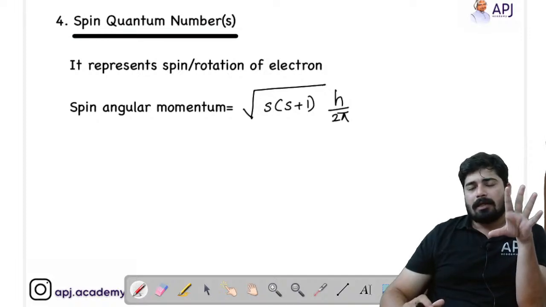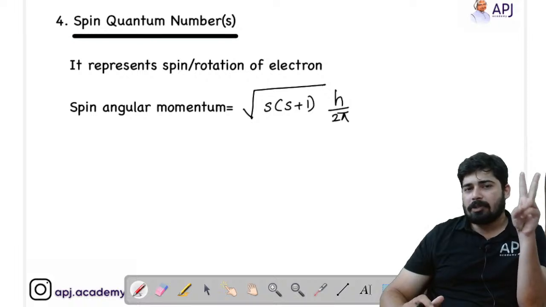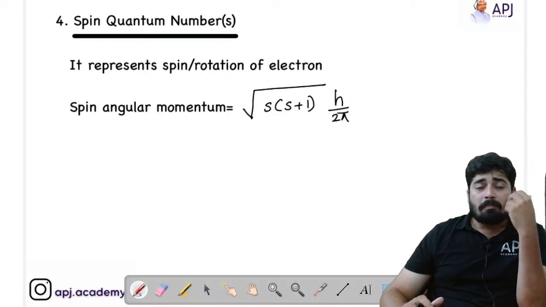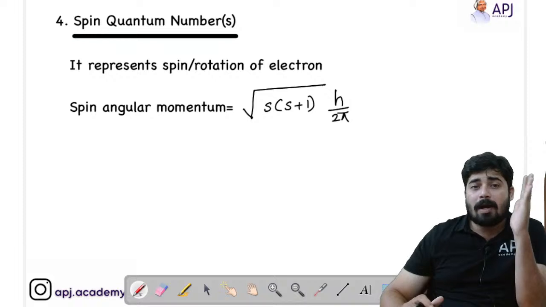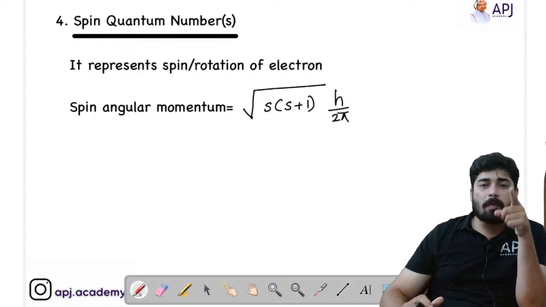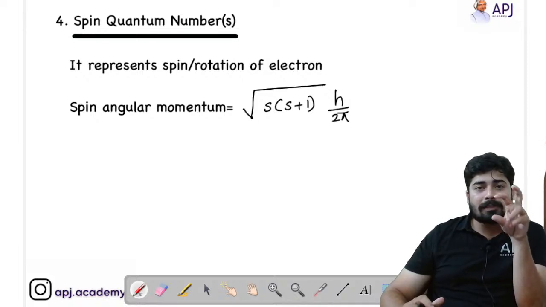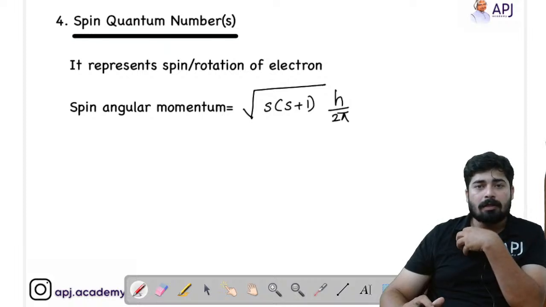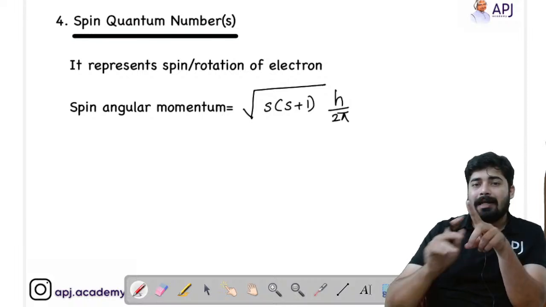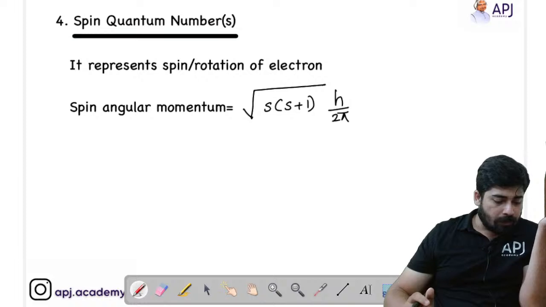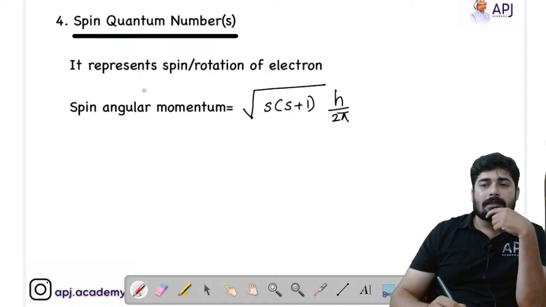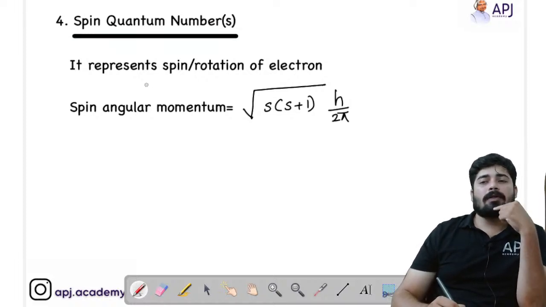We know that in an orbital, a maximum of 2 occupants can occupy. That means 2 electrons can occupy. But we have to identify which electron we are pointing out. For that we need a specific quantum number to identify which electron I am searching for in those 2 electrons, because the nature of the 2 electrons is the same. But the only difference is that the spin of the electron is different.